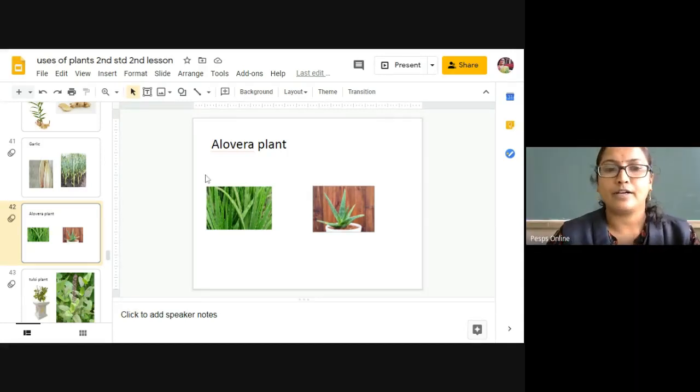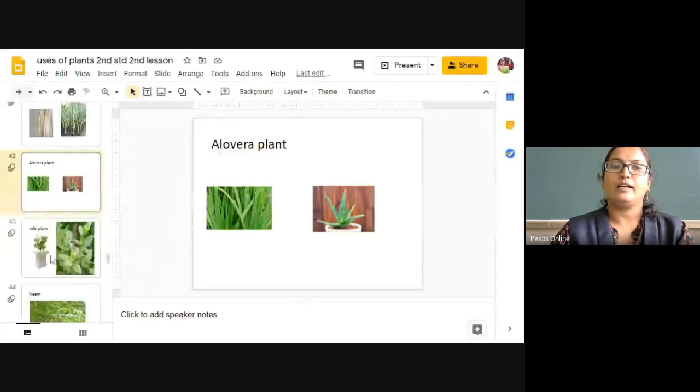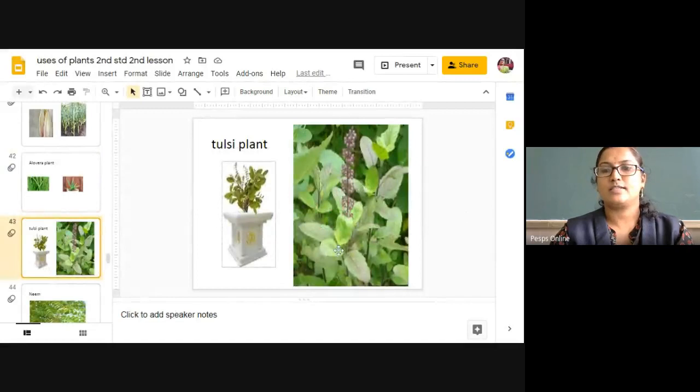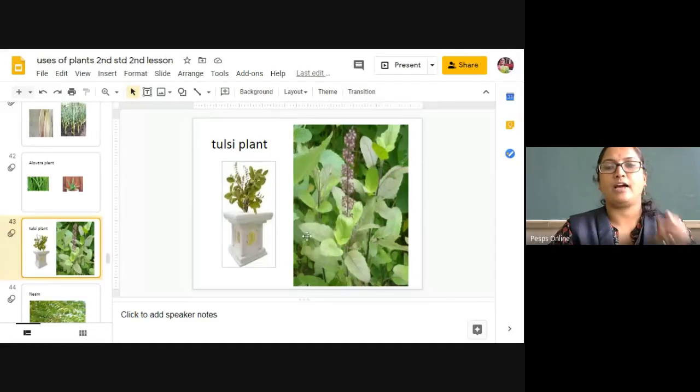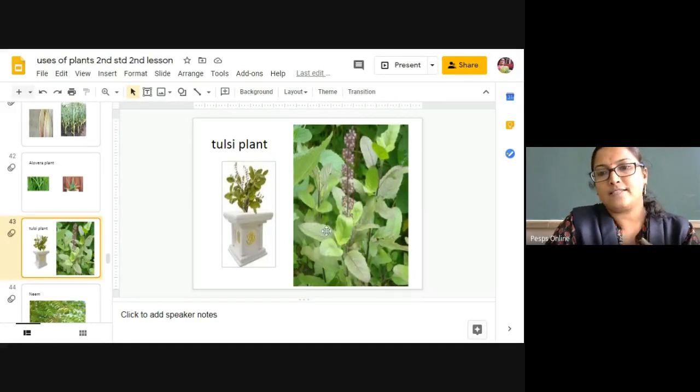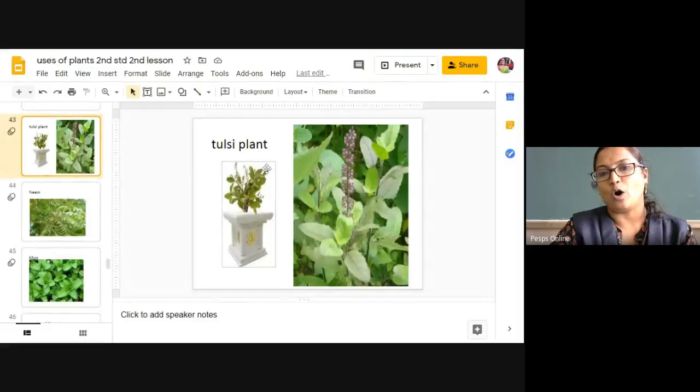This is the aloe vera plant. And tulsi. This is helpful to cure lung diseases. For example, if you have a cold, if your lung is infected with any bacteria, and you eat the leaves of tulsi, then it is going to cure it. The tulsi plant also gives us medicinal use. You also worship this plant in your home.